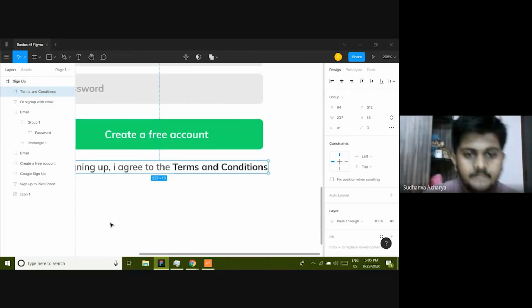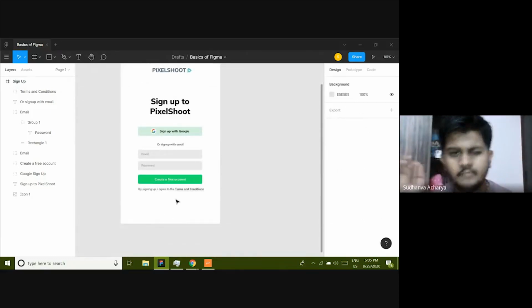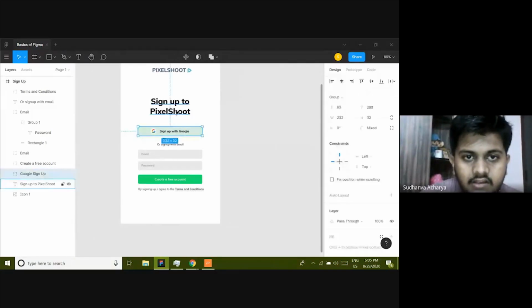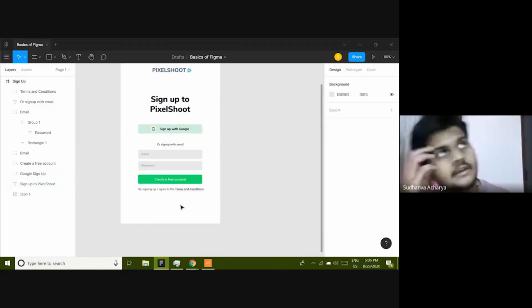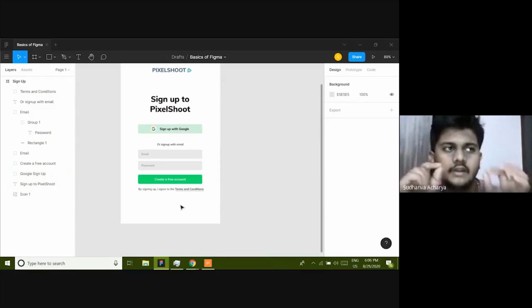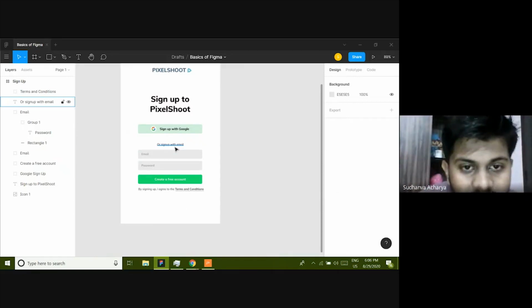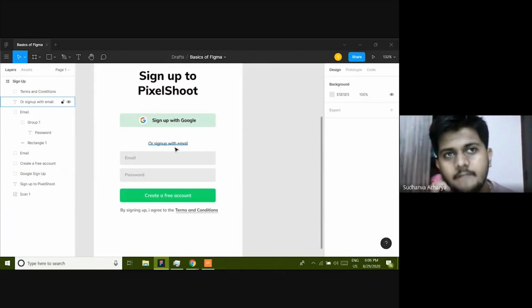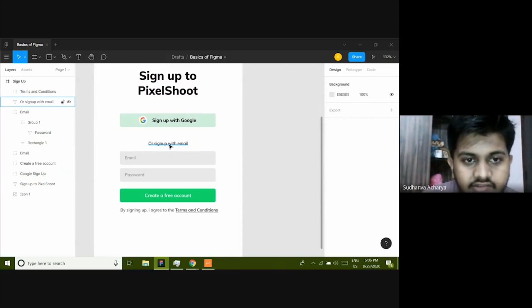Okay. Cool. Now this is almost complete. Like the sign up screen is almost complete. One more case is there. That is, I'll just rearrange this. There is also one more condition. That is, what if the user has accidentally come to the sign up page? So he should also have a button to go to the sign in page, right? Those are all the edge cases. That is where research comes into play. I know I'm stressing it a lot, but usually designers, when they're starting out, just throw this design process away and jump start into Figma. So I don't want that to happen with you guys. So I'm just stressing it.